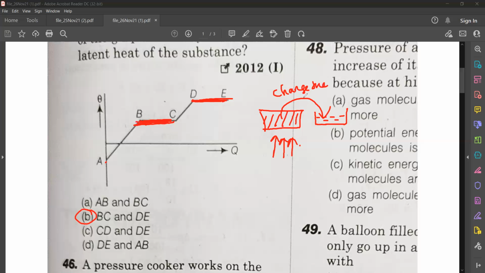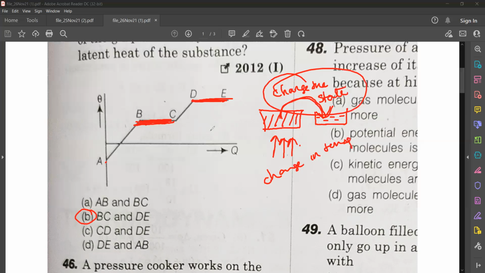Latent heat is the heat that is given to change the state of a substance, not its temperature. So latent heat will not be used to increase its temperature. Only change in state happens, no increase in temperature happens.